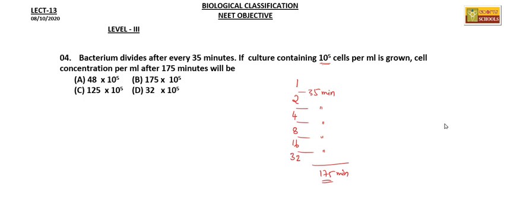So at the end you will have 32 bacteria, and it's already said the culture contains 10 to the power of 5 cells per ml. So the answer will be 32 into 10 to the power of 5. In the material these multiplication signs were not printed, and the 5 is given normally, but actually it is a power. So make corrections in these questions. Option D will be the right answer, 32 into 10 to the power of 5.